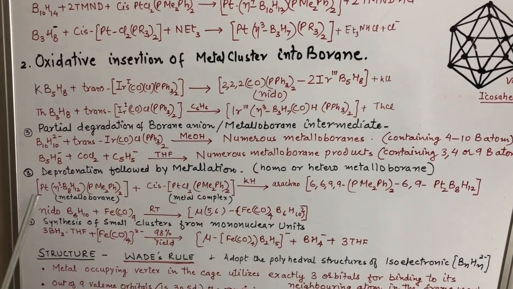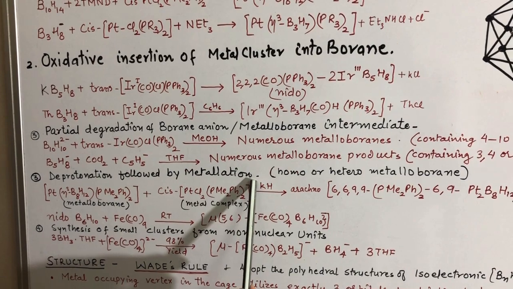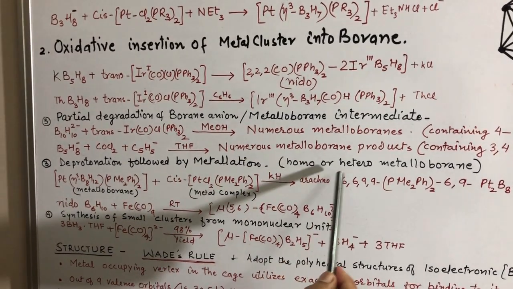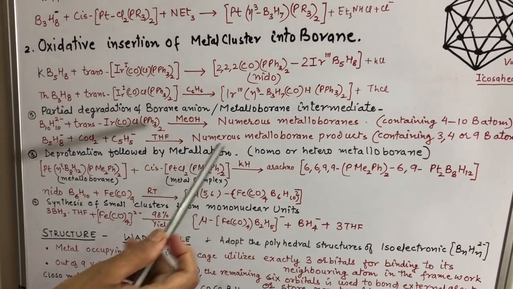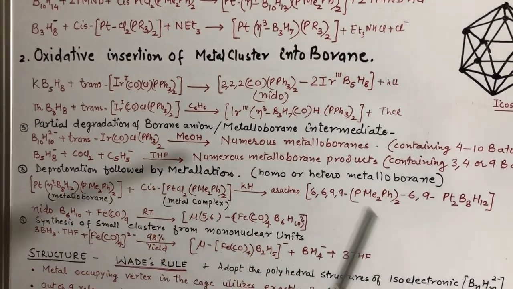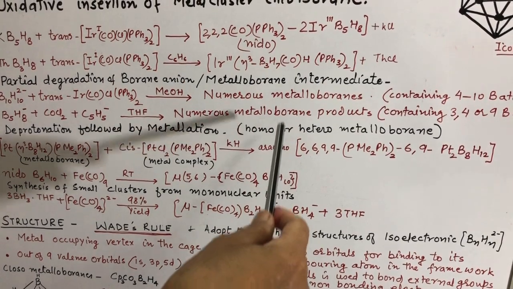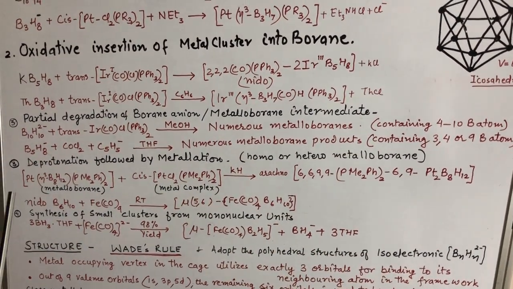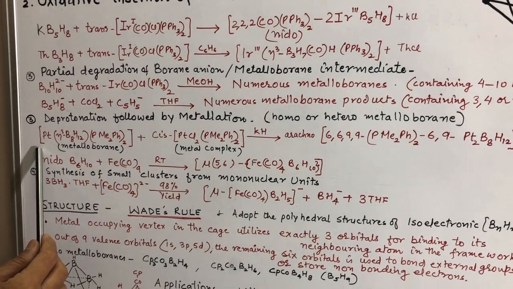Next method of preparation is deprotonation followed by metallation reaction. By this reaction we may get homo or hetero metalloboranes. When the same metal is introduced, we get homo metalloboranes. When different types of metals are introduced in the cluster, we get hetero metalloboranes. Here we have taken one of the metalloboranes of platinum.